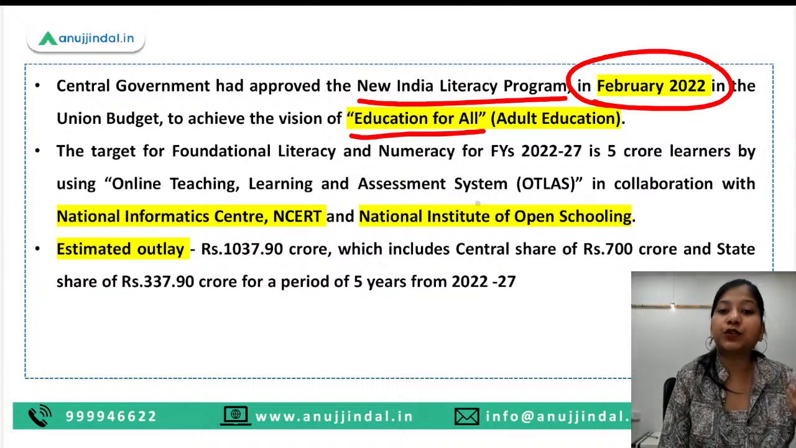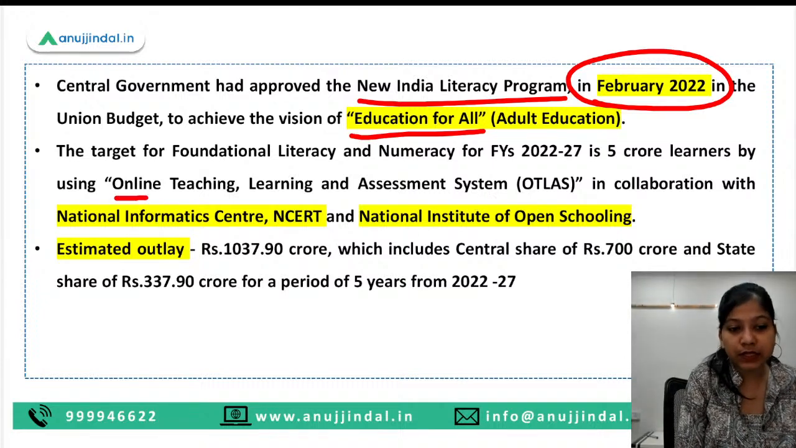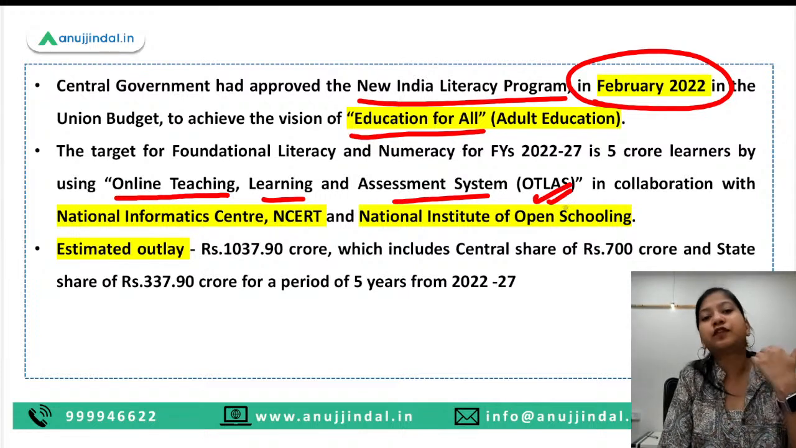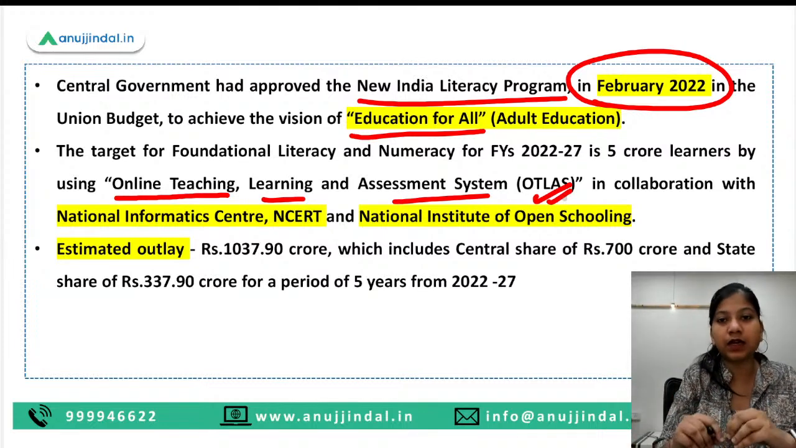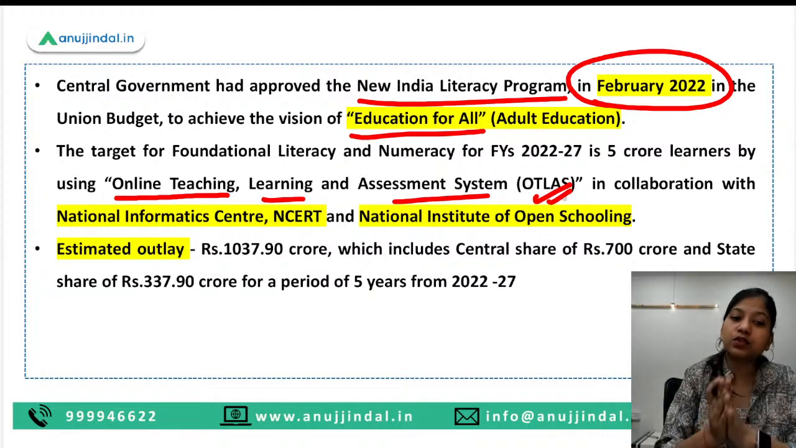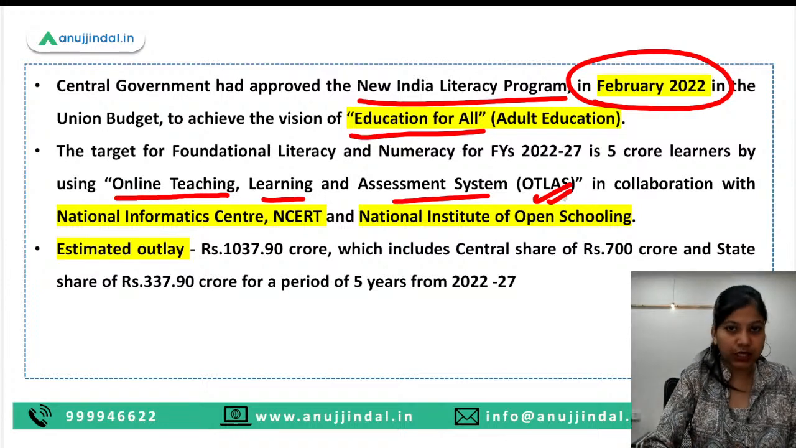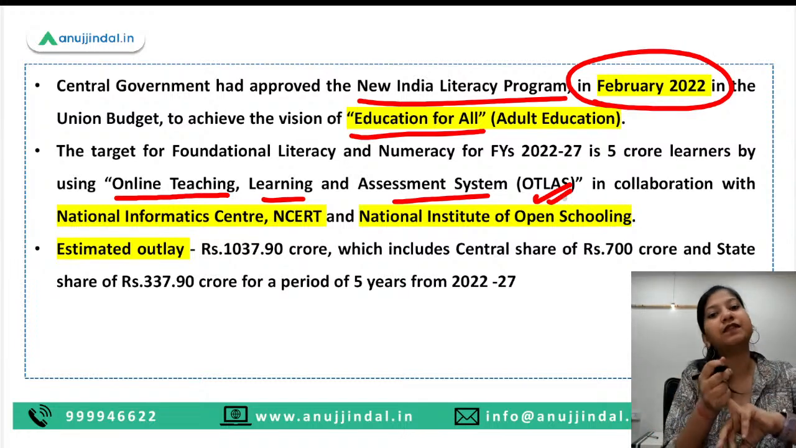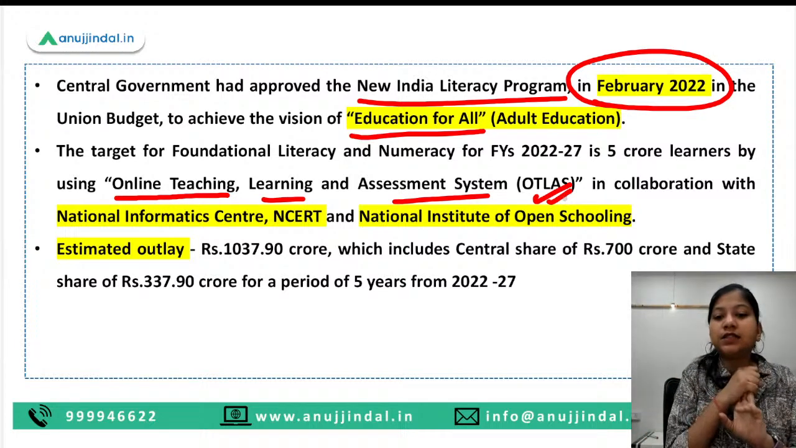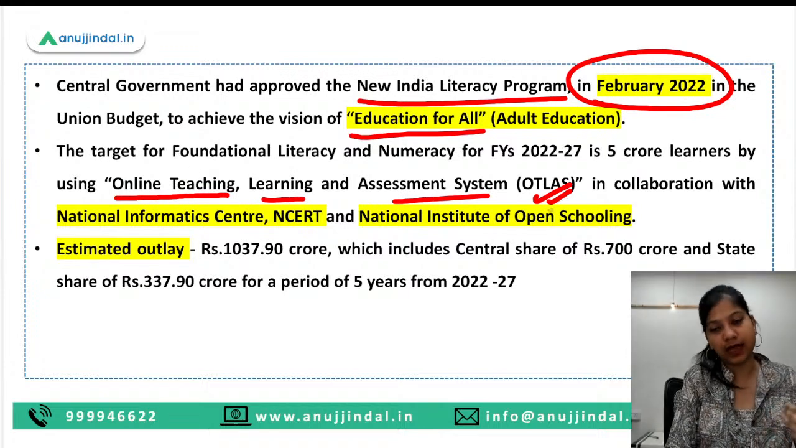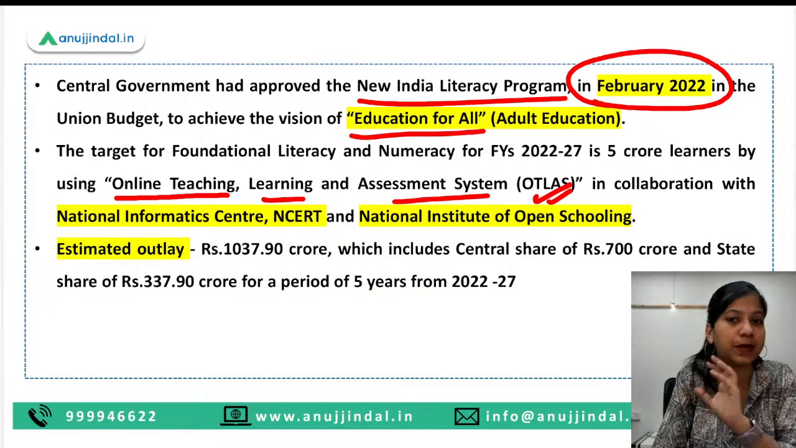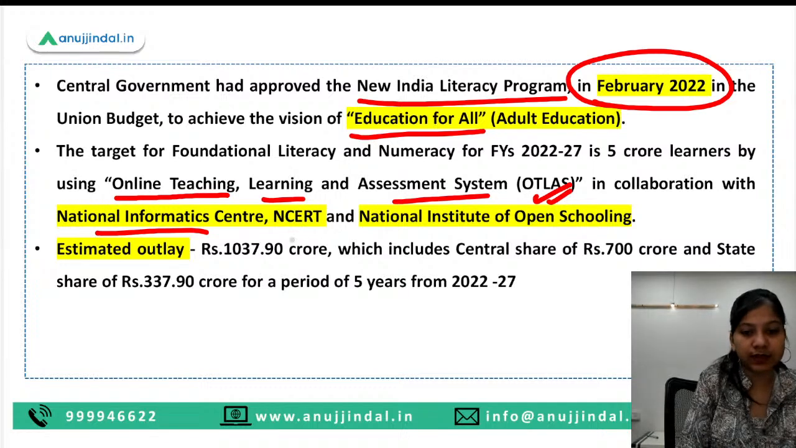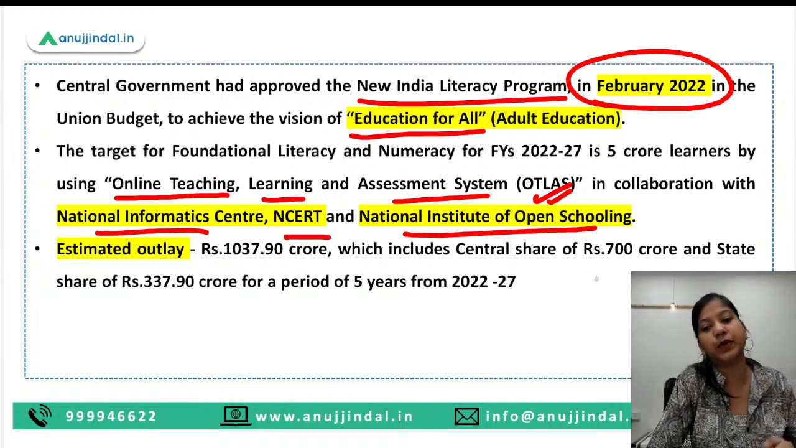Now here, how will education for all be achieved? By using the online teaching, learning and assessment system. So this is basically a system software that will be used to teach. Not exactly a software, but an infrastructure, you can say, that will be used for providing the teaching, learning and assessment. In a teaching activity, we have teaching, we have learning, and we have assessment of what the learner has learned. So these are the 3 components of this OTLAS. I hope this helps you in remembering the full form of OTLAS better. This OTLAS has been launched in collaboration with National Informatics Center, NCERT, and National Institute of Open Schooling.